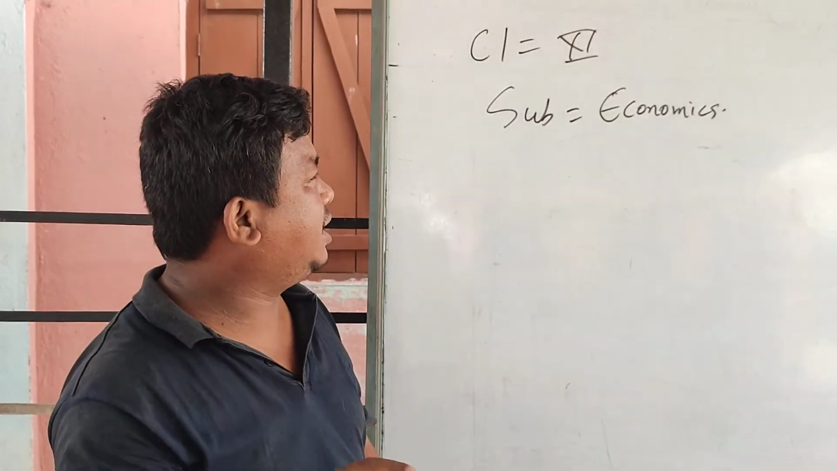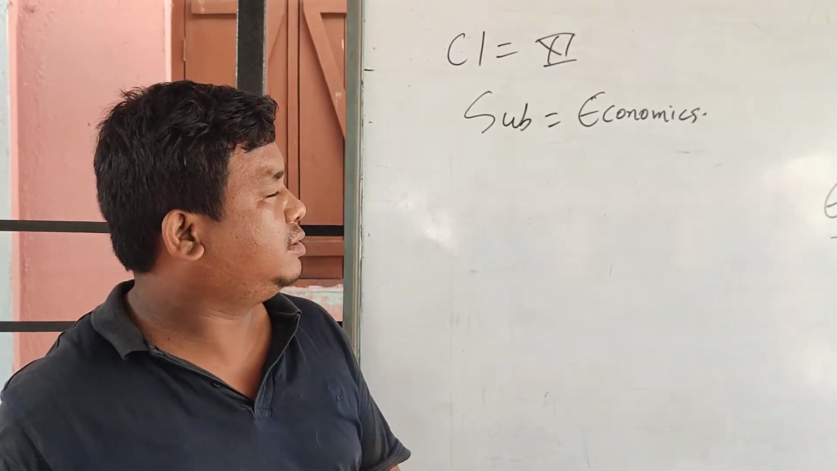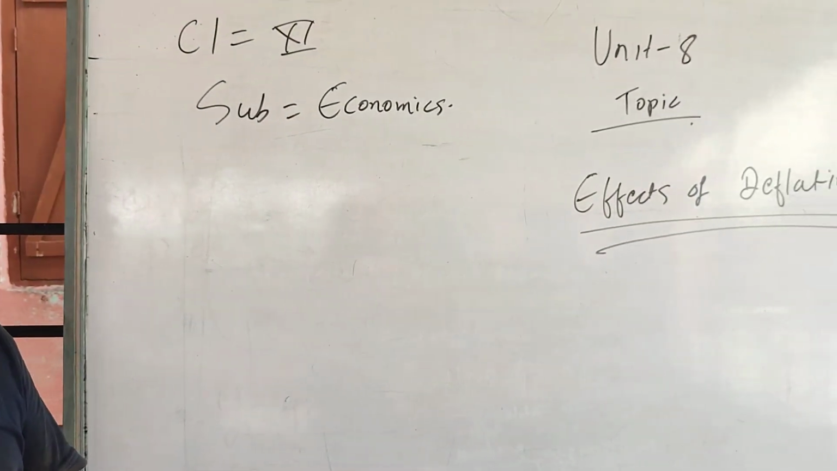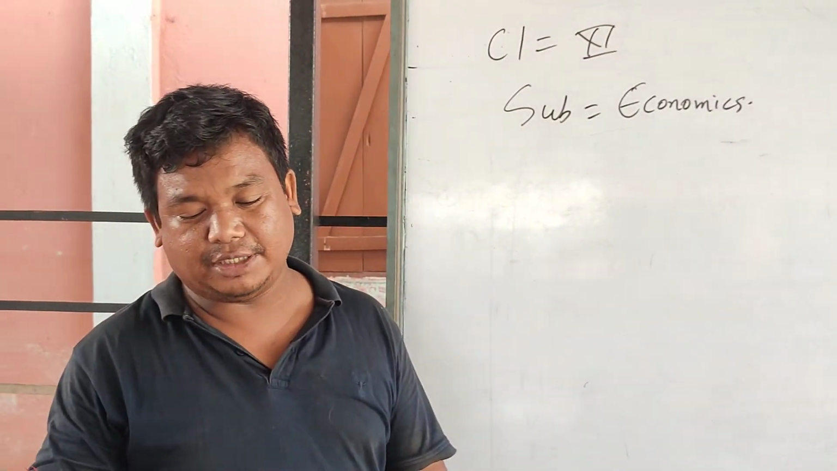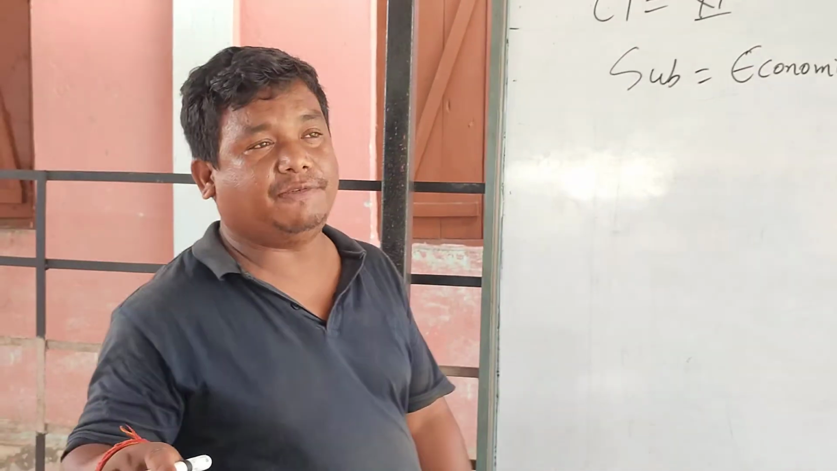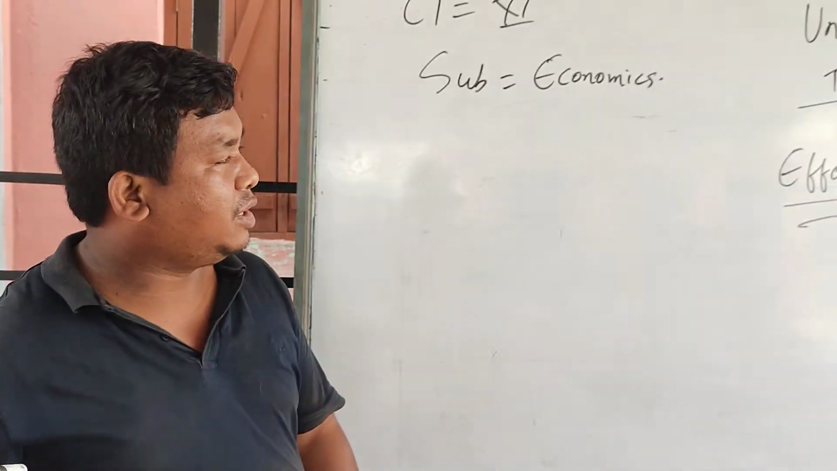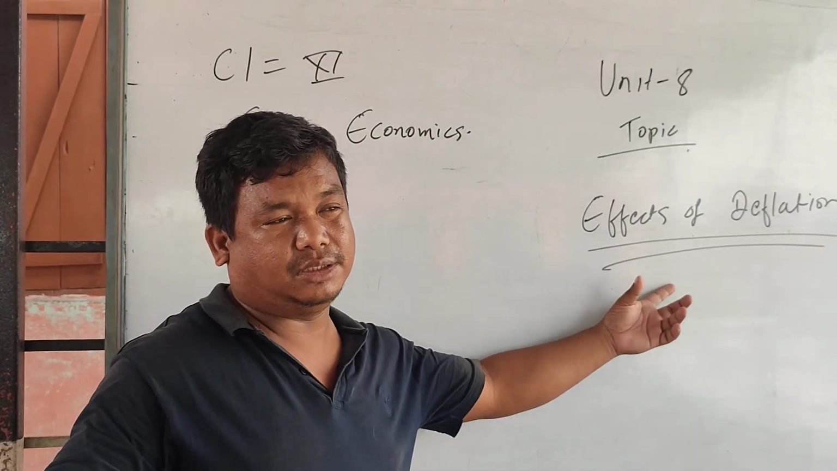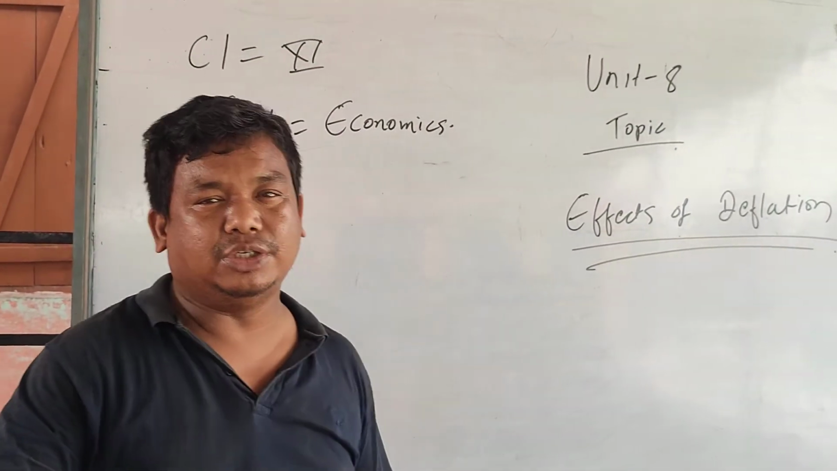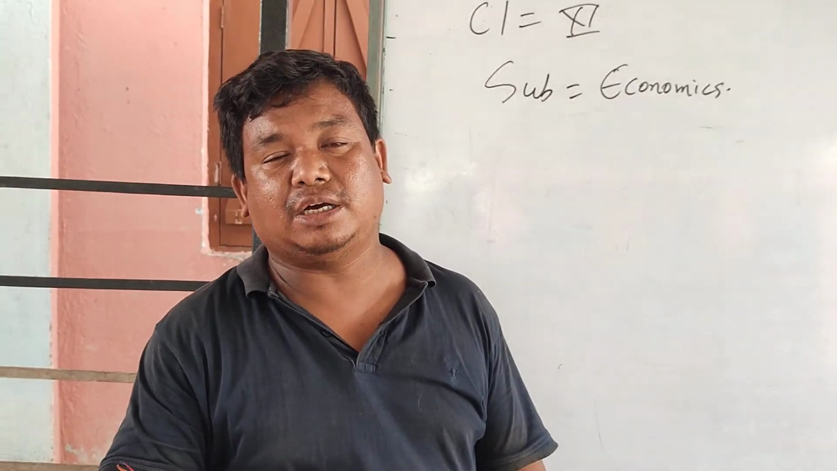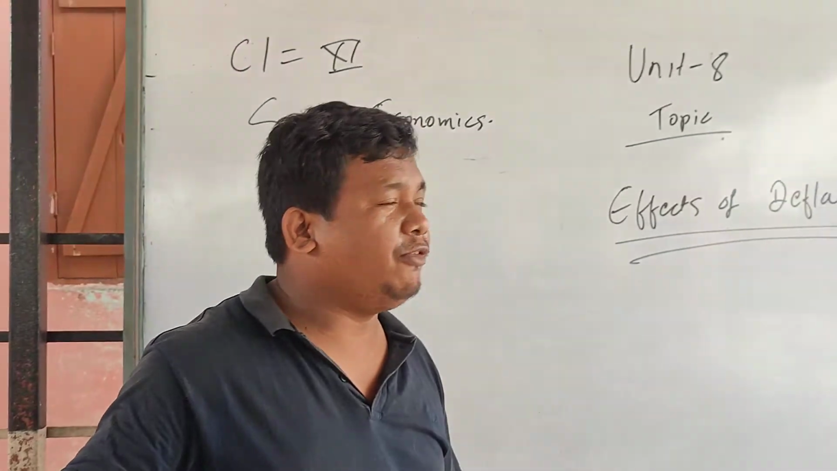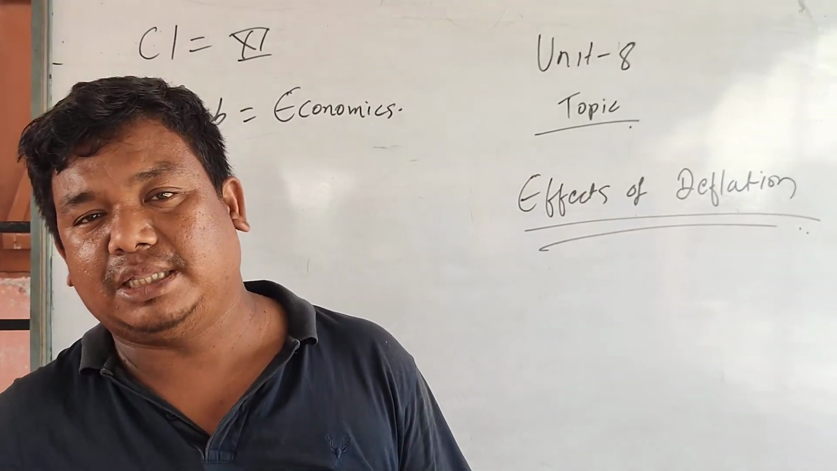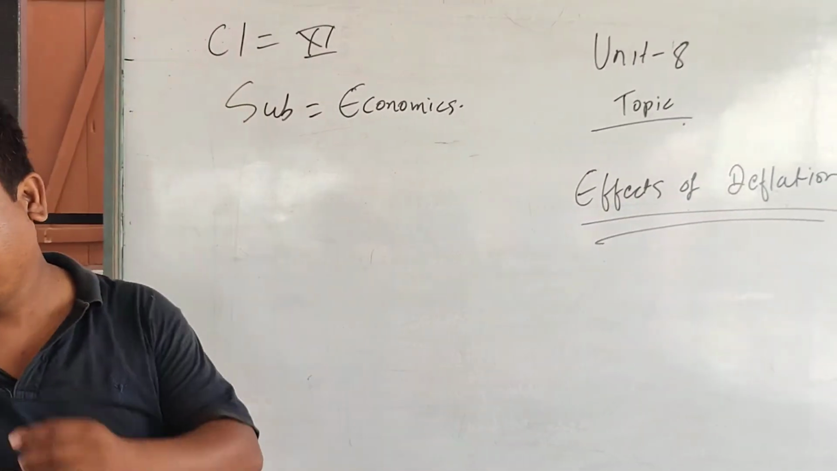Okay, today again, I'm going to explain to you all from Unit 8. Our topic is effects of deflation. Yesterday we started deflation. We learned the concept of deflation, the causes of deflation, and the meaning of deflation. Today I am going to explain the effects of deflation. Due to deflation, what type of effects occur on the economy? That's what I am going to explain today.